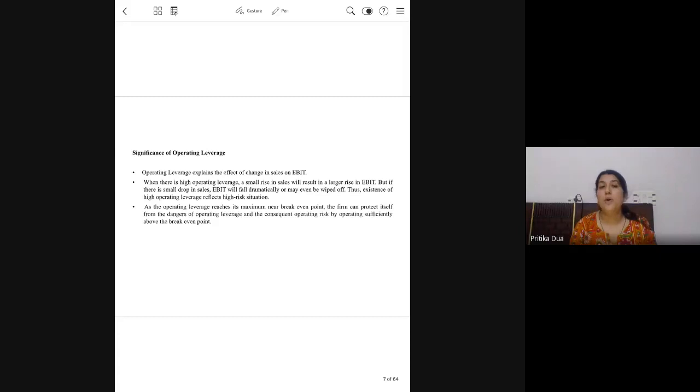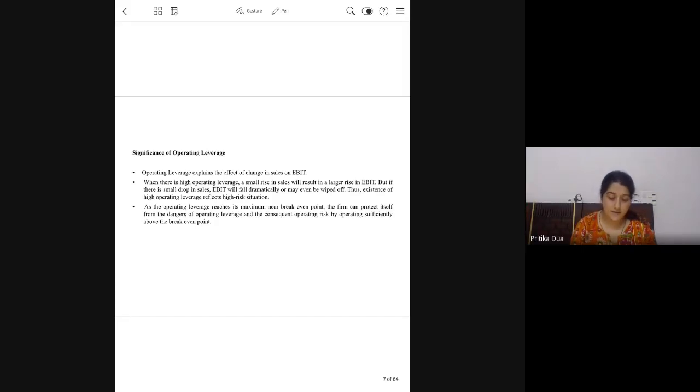So operating leverage is related to the fixed cost of the firm. Examples can be investment in machinery, investment in fixed assets. All these are fixed costs for the firm. So how well are you using these costs to increase the impact of sales on the EBIT of the firm? That is your operating leverage.